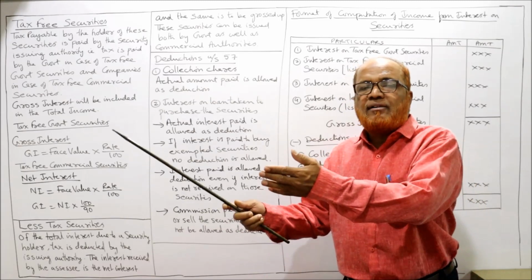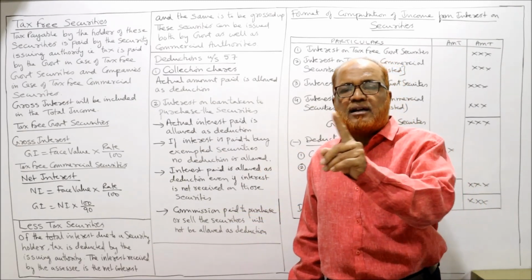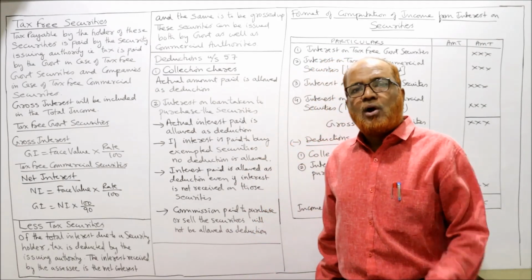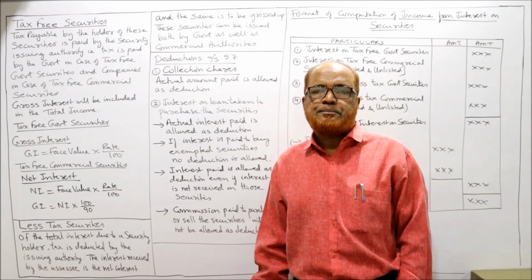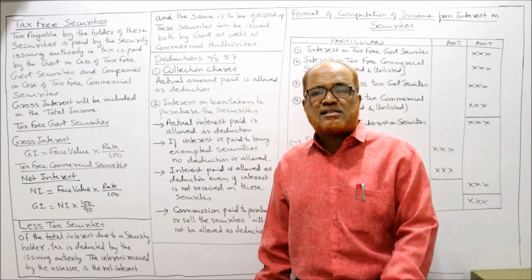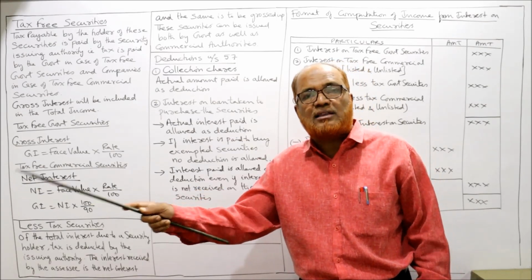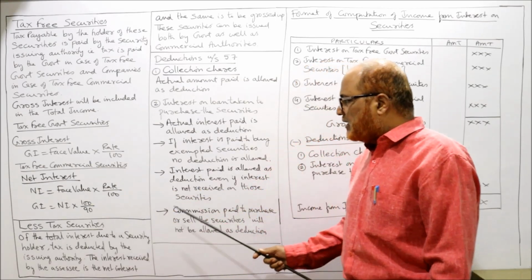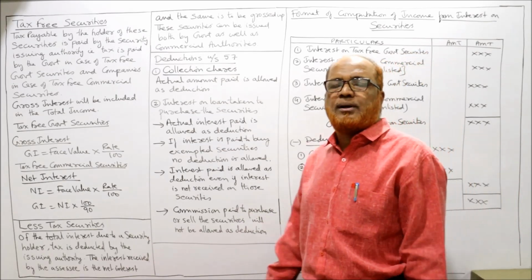For example, I have taken a loan from bank of rupees 1 lakh. 15% is the rate of interest. Of that 1 lakh rupees, I have purchased exempted from tax security. The Income Tax Act says whatever interest you have paid to the bank will not be allowed as deduction. Thirdly, interest paid is allowed as deduction even if interest is not received on the security.